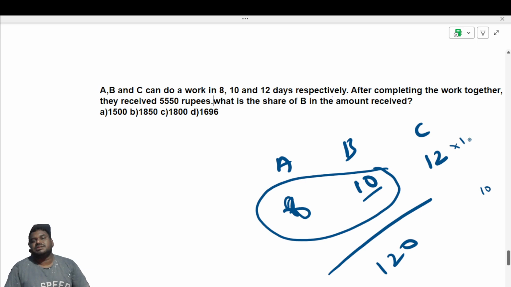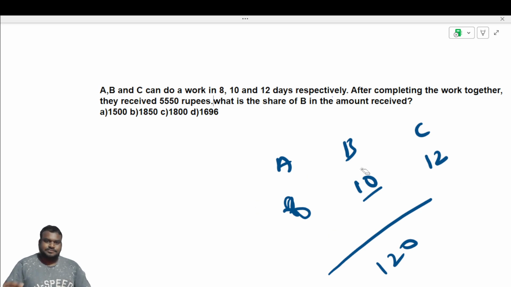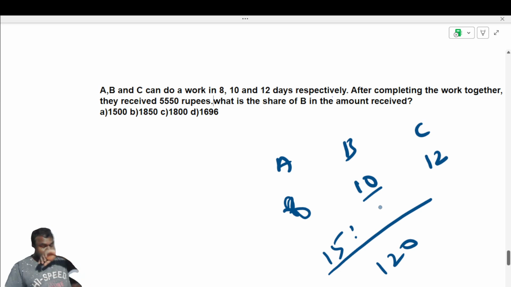When I multiply with 10, then I got 120. So 120 is divisible by both 8 and 10, so then it will become the LCM. So 120 divided by 8, 8 fives are 40, 15 times. 120 by 10, 12. These are their efficiencies.